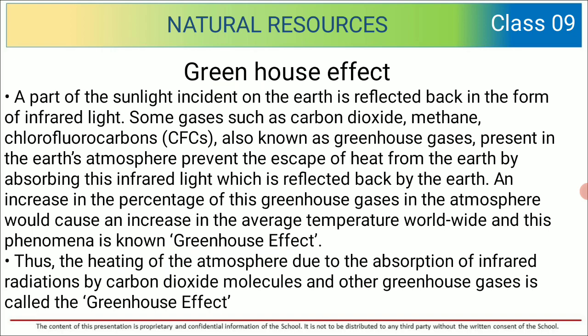Absorbing this infrared light which is reflected back by the Earth causes an increase in average temperature worldwide, and this phenomenon is called the greenhouse effect.